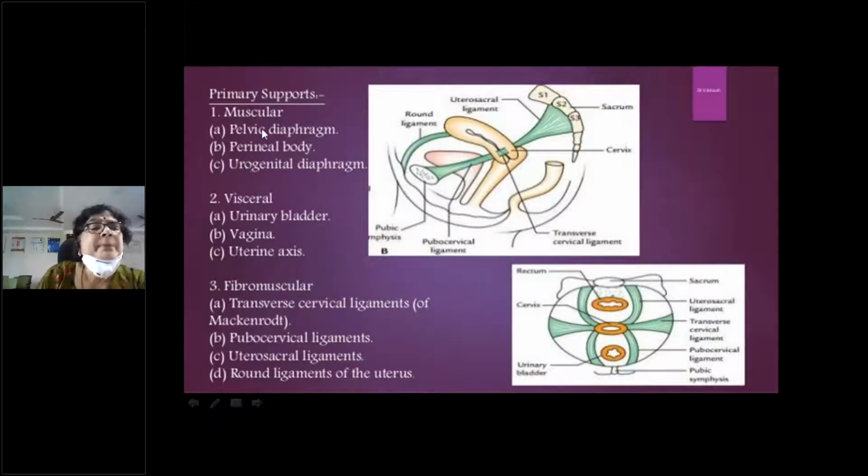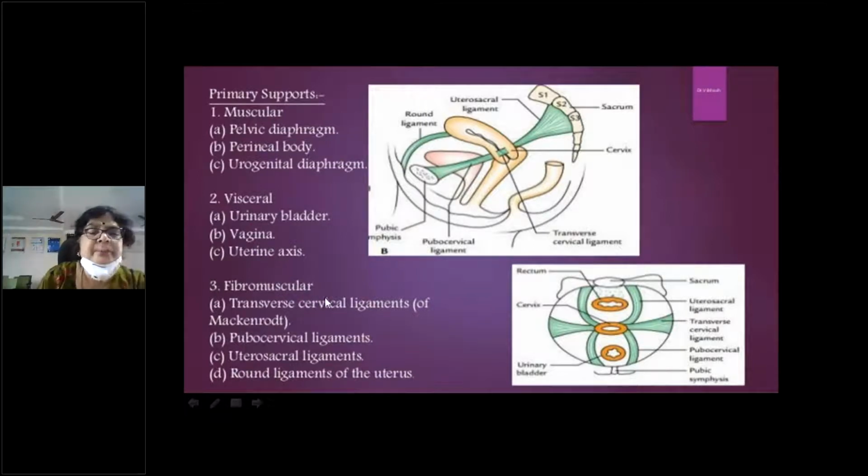Okay. So the primary supports are the muscular supports, that is mainly the pelvic diaphragm, that means both paired levator ani muscles, which consist of three sets: pubococcygeus, iliococcygeus, ischiococcygeus. Then the perineal body, I have already told you, the meeting point of all these muscles. Then the urogenital diaphragm. Then visceral support: the uterus is anteriorly supported by the bladder, and posteriorly by the rectum and the anal canal, right?